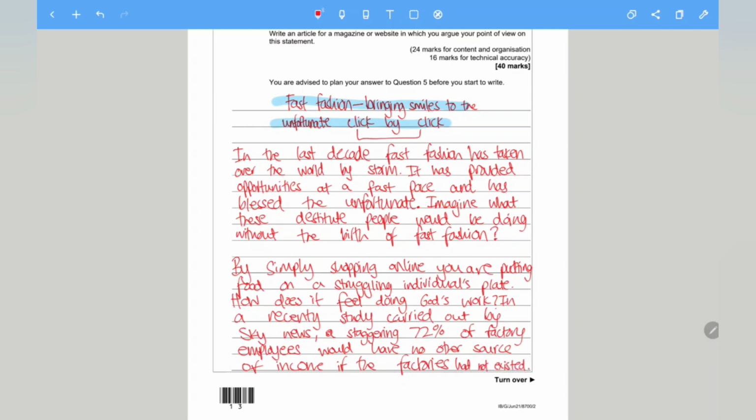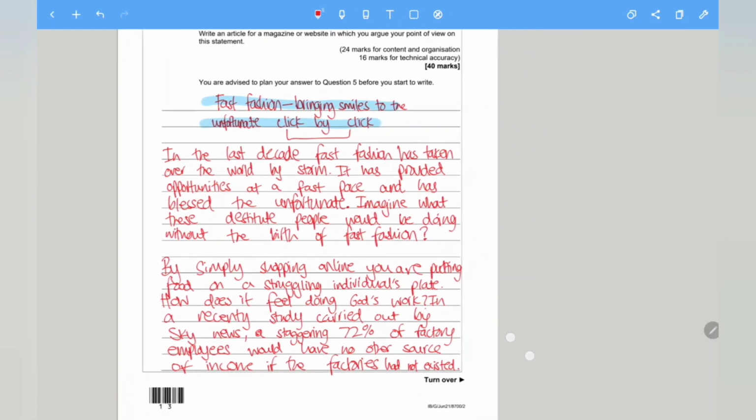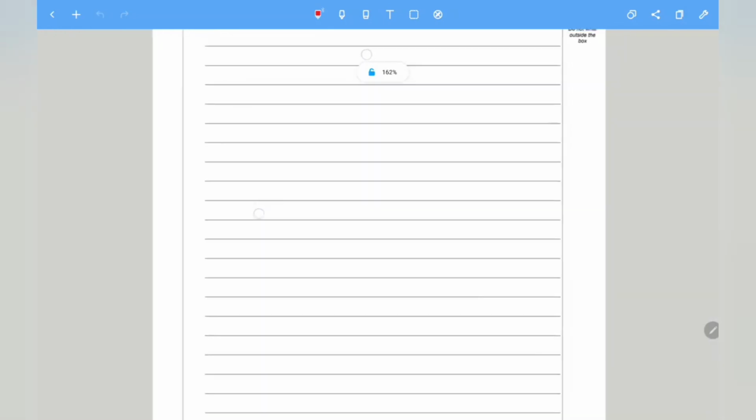Okay, full stop. So what I've done here is I've used a statistic again to add weight to my argument so that it sounds convincing. Remember, they mention in the mark scheme for your answer to be compelling and convincing. Now let's move on to the next page so we can continue.